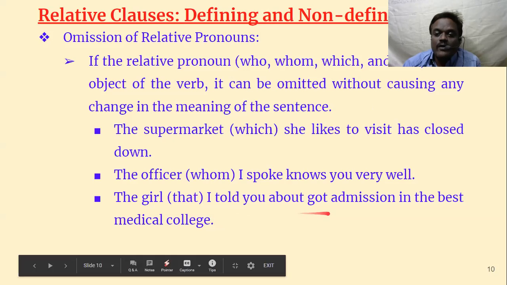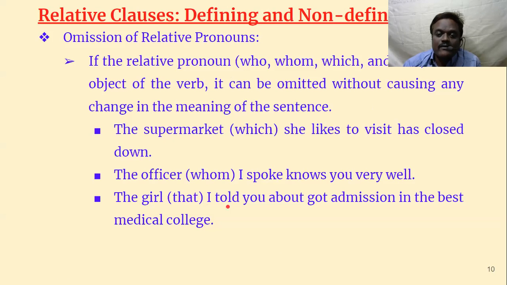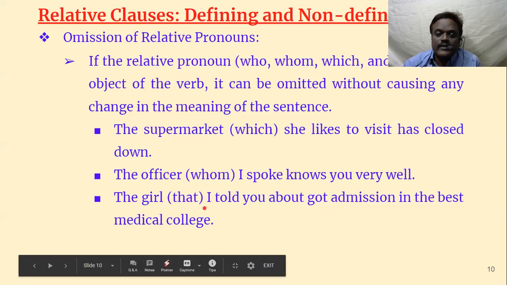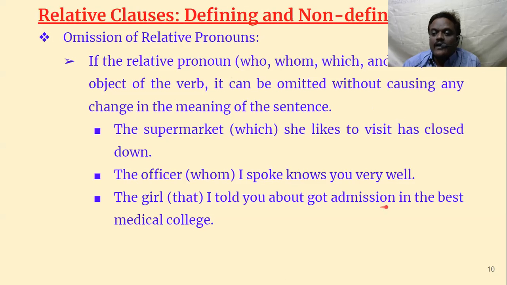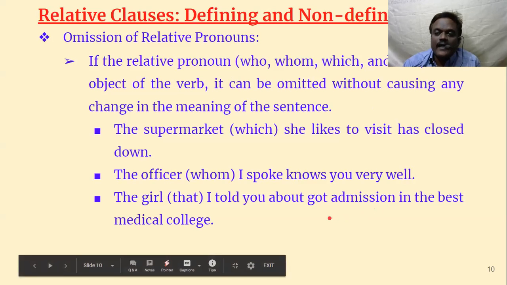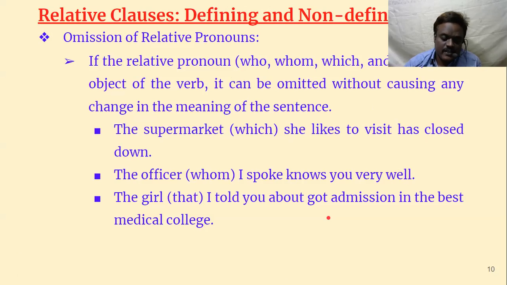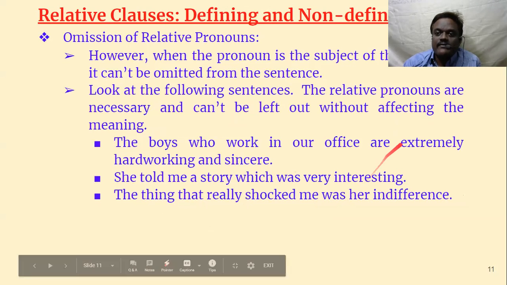The girl I told you about got admission in the best medical college. The girl that I told you about, or whom I told you about, or who I told you about, got admission in the best medical college. So in place of that, which, or whom, we can skip these conjunctions. But remember, it's not always possible.